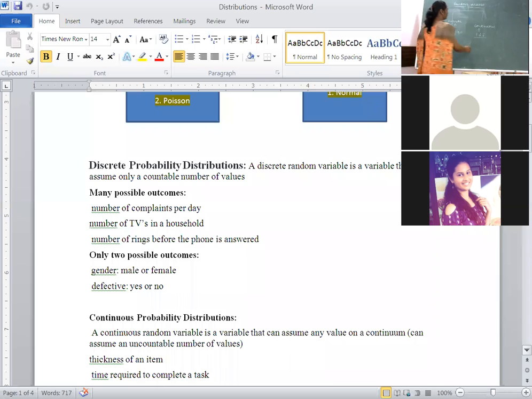In some textbooks it is given as P of x, in some textbooks it is given as f of x. Better to represent it as f of x instead of P of x. If you write P of x, confusion arises whether it is discrete or continuous. That's why better to take f of x. f of x should be greater than or equal to 0 here also. The condition is the same if it is continuous.